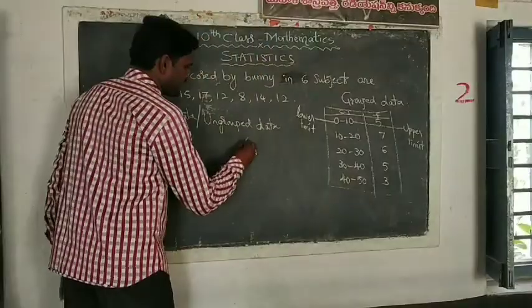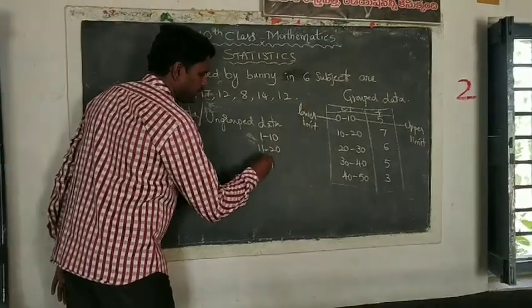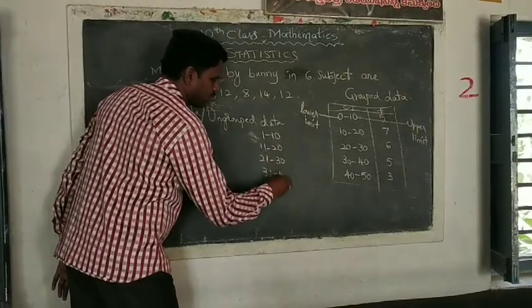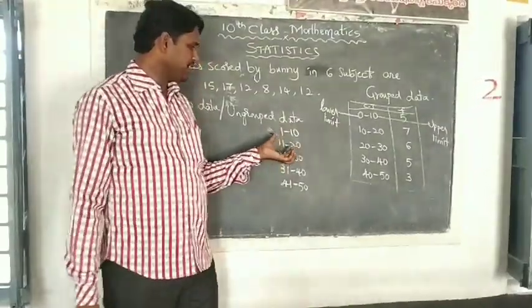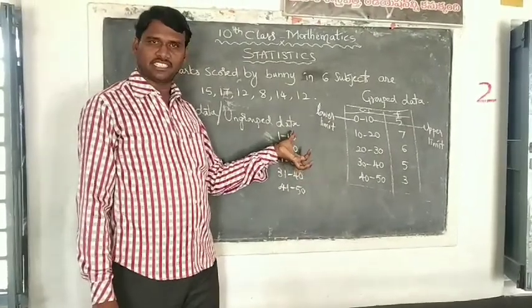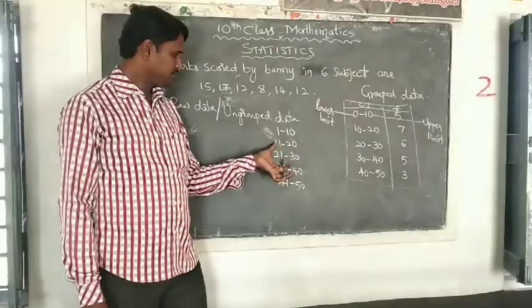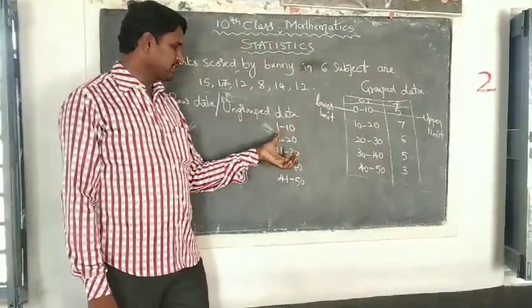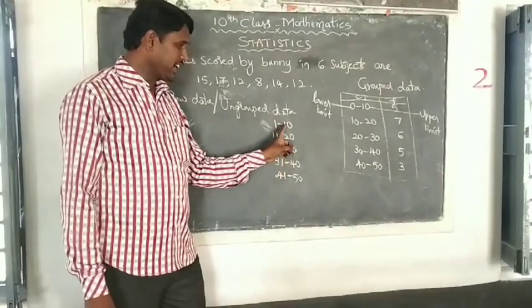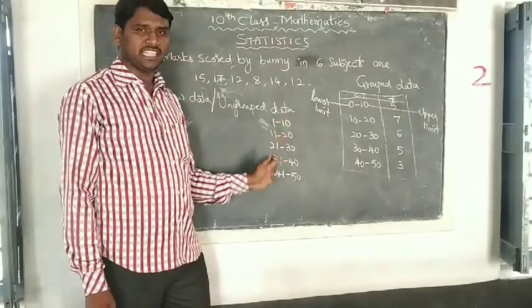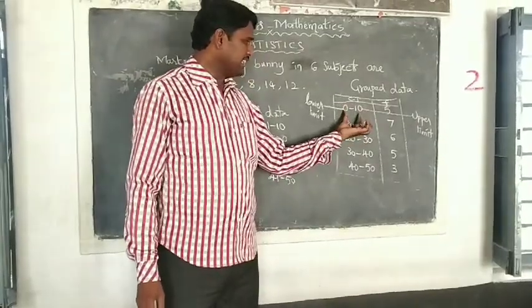In some types, we can take 1 to 10, 11 to 20, 21 to 30, 31 to 40, 41 to 50. We can take class intervals like this also. If you observe here, the upper limit of the first class is 10, whereas the lower limit of the next class is 11. Here one class ended with 10 and the next class started with 11. That means values like 10.5, 10.4, 10.3 are missing here.